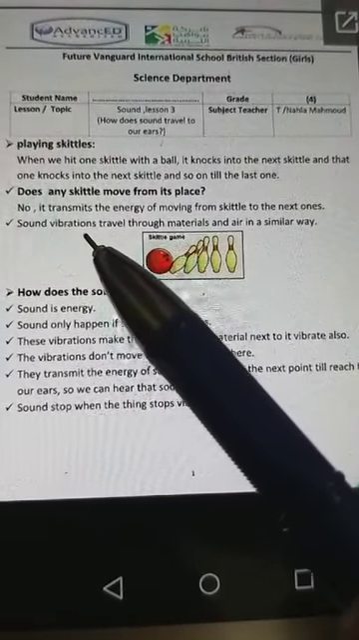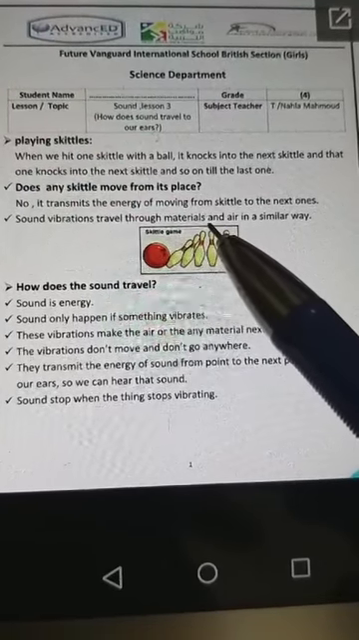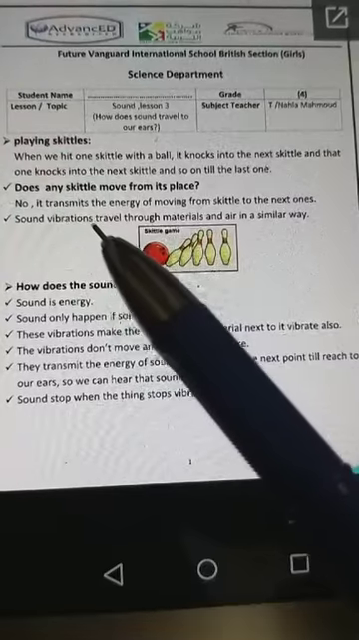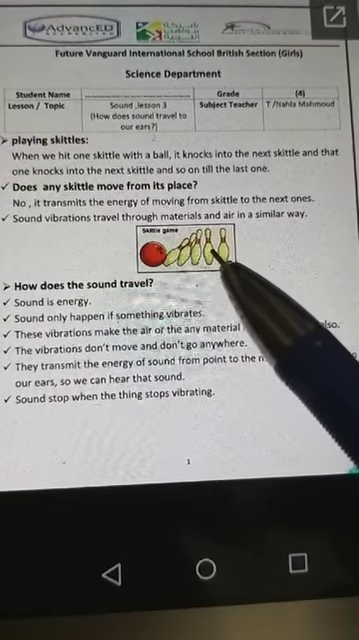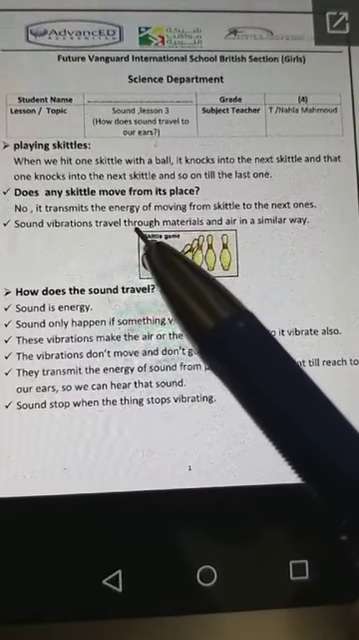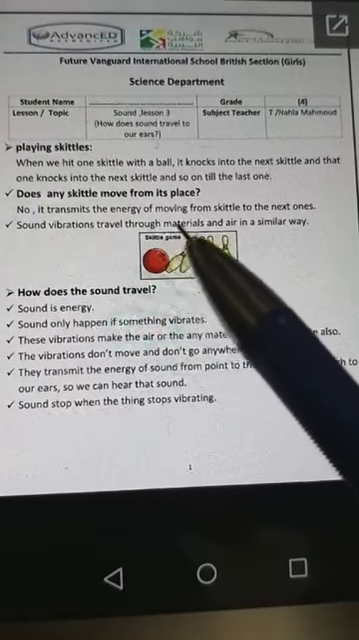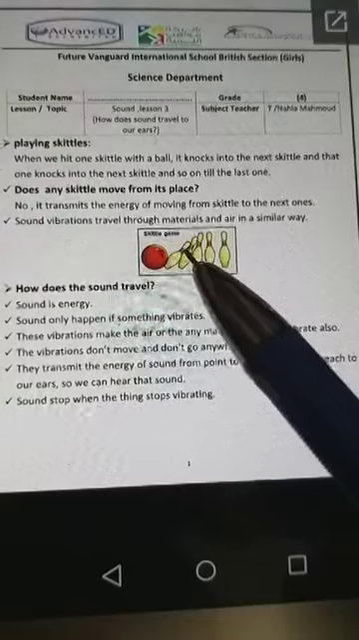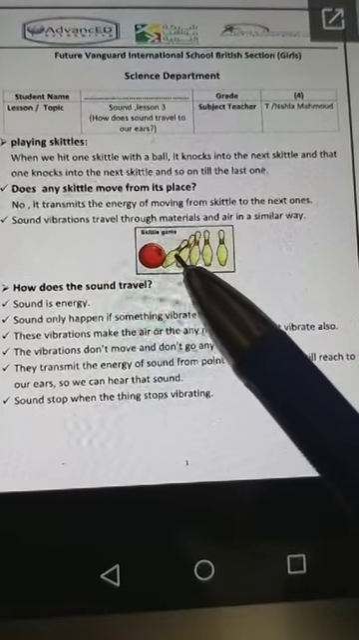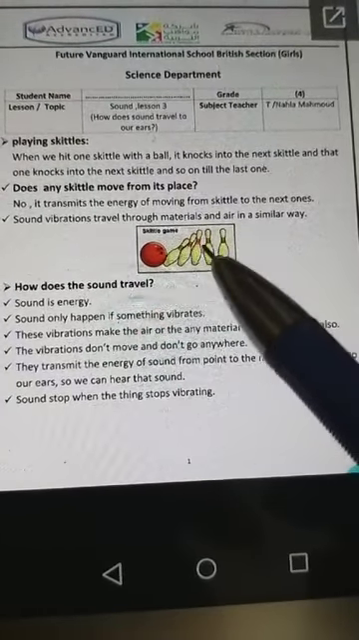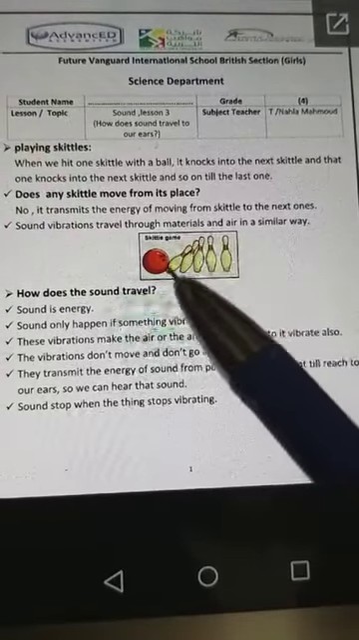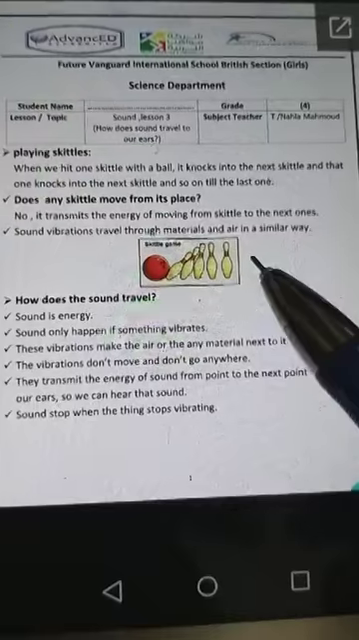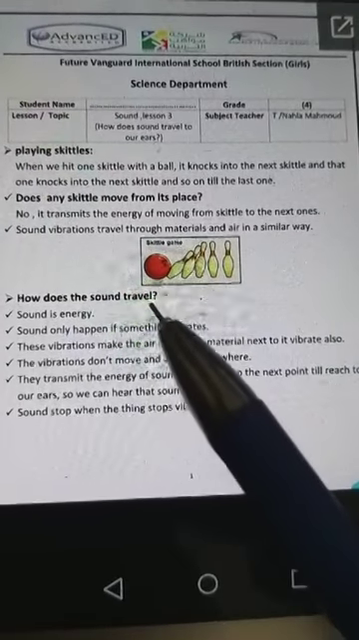The sound vibrations travel through materials and air in a similar way. The vibrations, they are like what? Like the skittles. They travel through the air or through materials in the same way as the skittles. The vibrations don't move from their places. They only transmit the energy of sound from particle to the next particle to the next particle till it reaches our ears. So how does the sound travel?